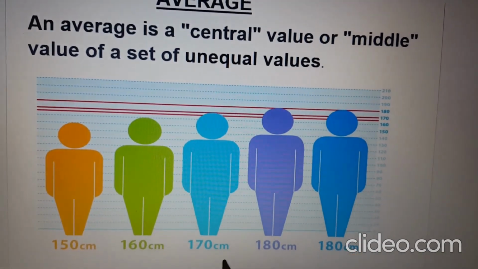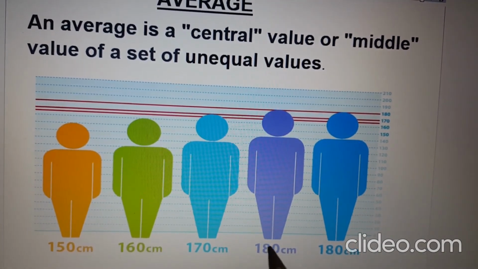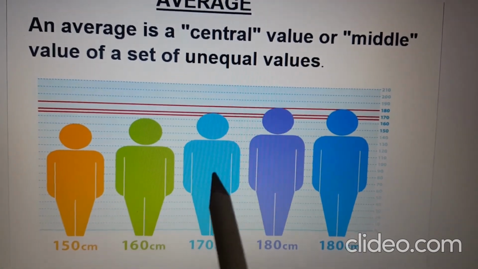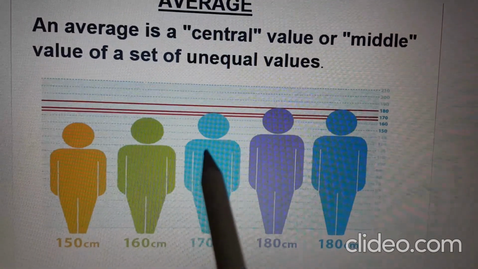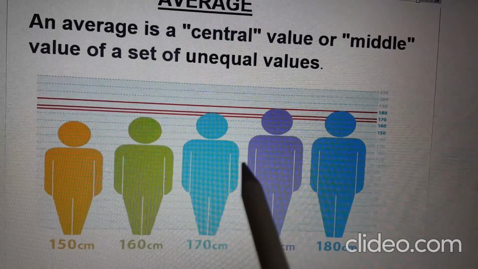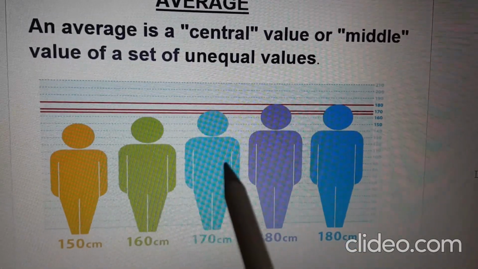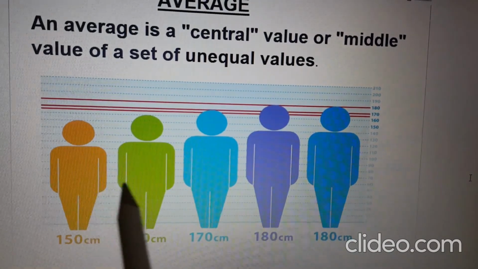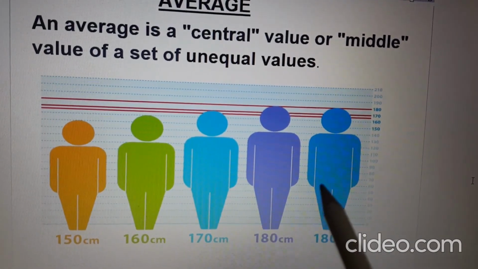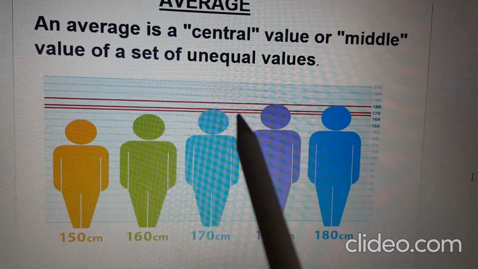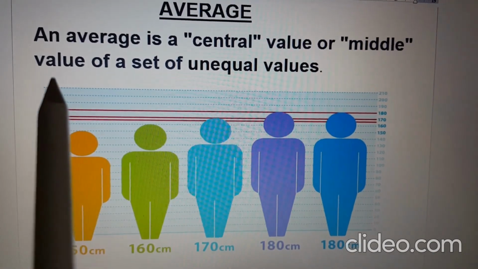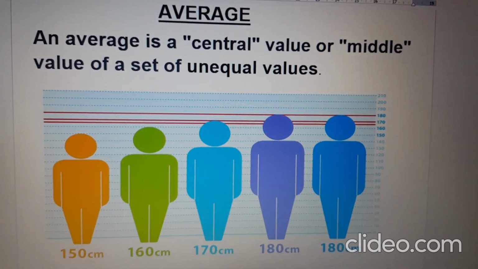Set of unequal values. All numbers are different, you see, but the central value is one around which other numbers congregate, and that represents the whole series of observation. सारे numbers को वो represent करती है. That is the central value, which is also termed as an average.